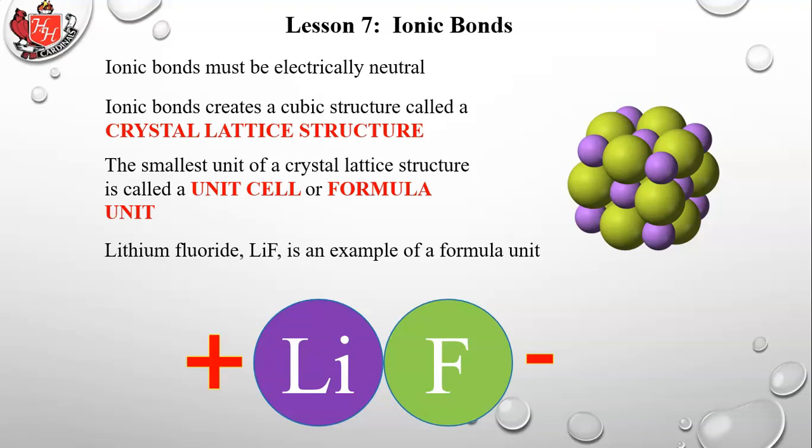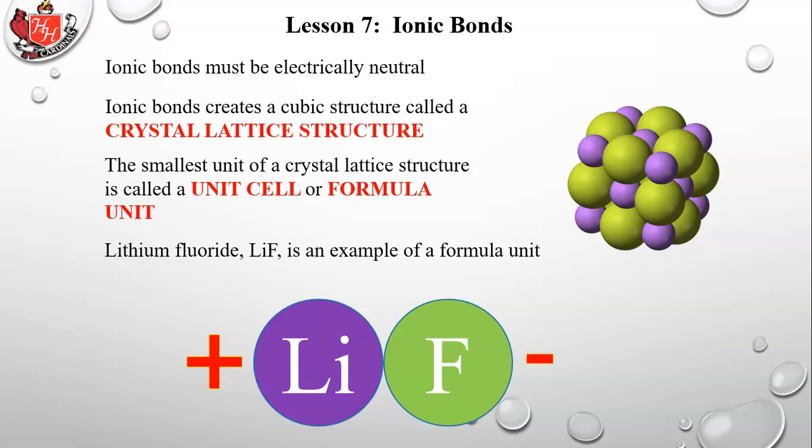So let's look at that cube up there. What you notice is that they're kind of stacked like bricks, and you'll notice that, for example, there's a purple one in the middle right here where I'm circling my cursor. That purple one would be a lithium, and the green ones would be fluorines, or fluorides.